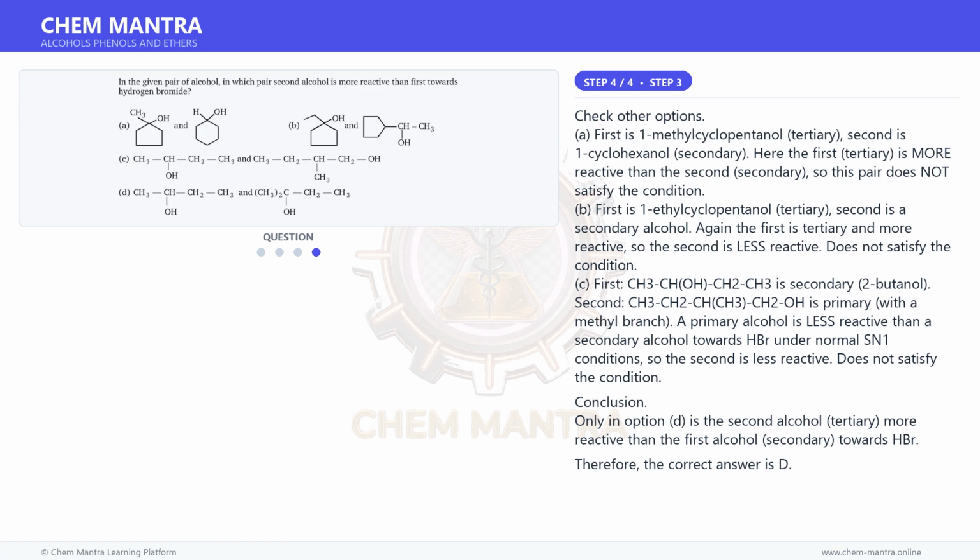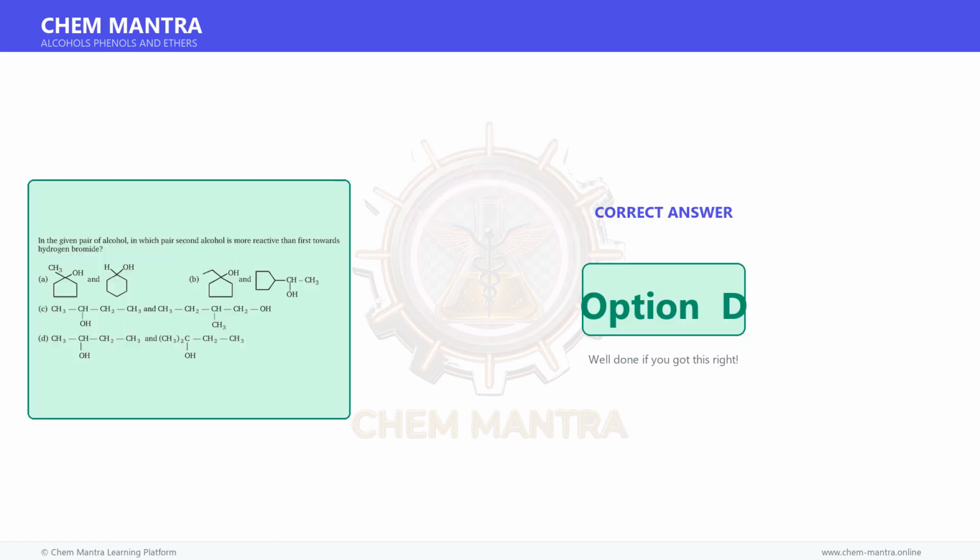Conclusion. Only in option D is the second alcohol, tertiary, more reactive than the first alcohol, secondary, towards HBr. Therefore, the correct answer is option D.